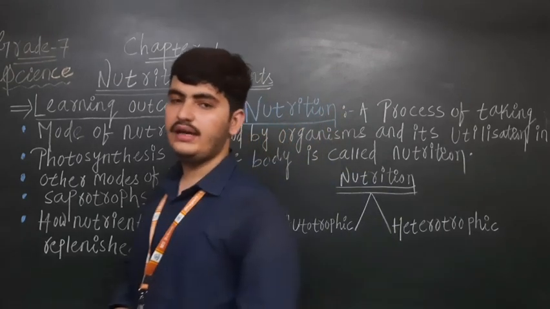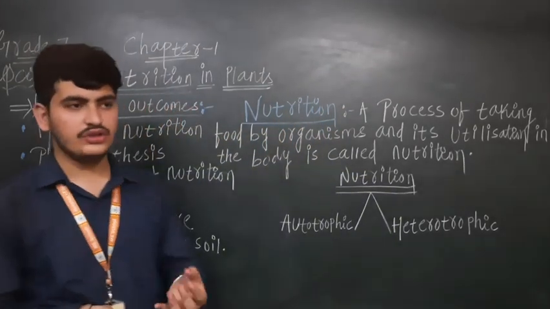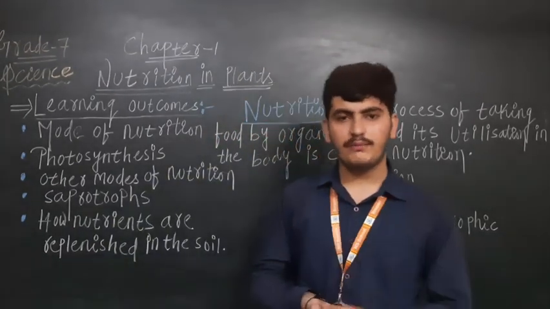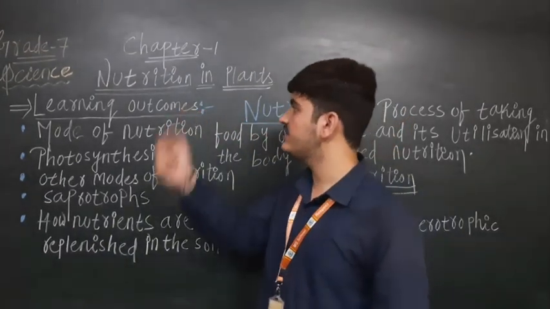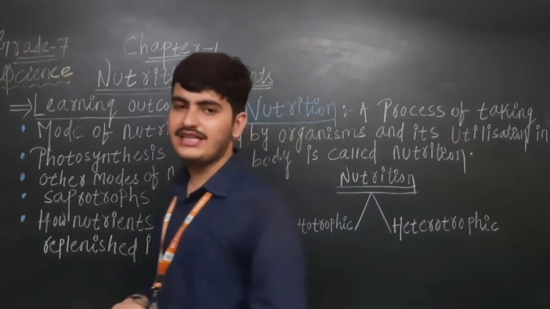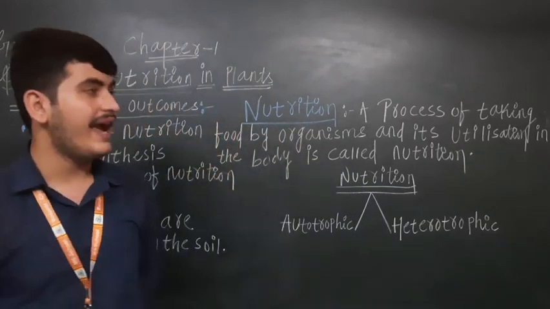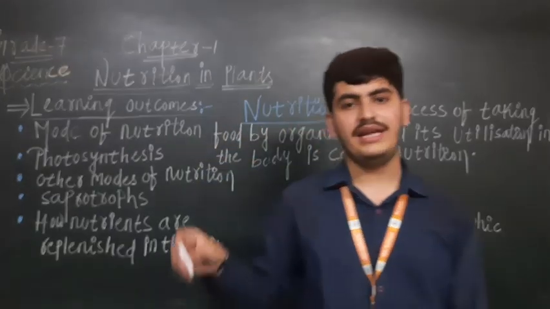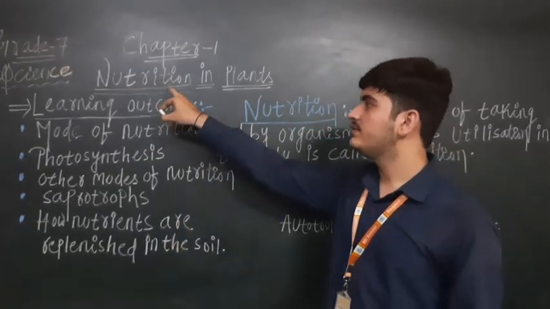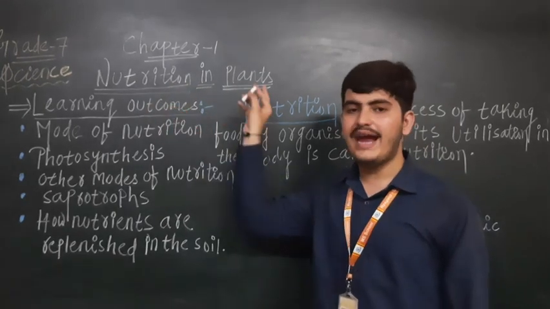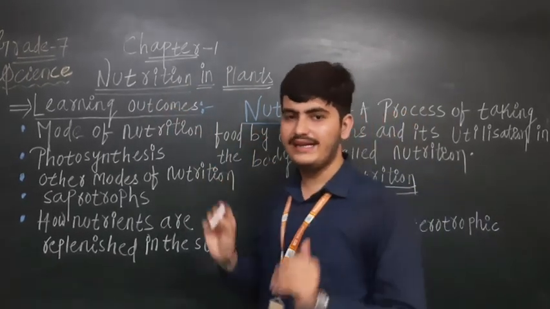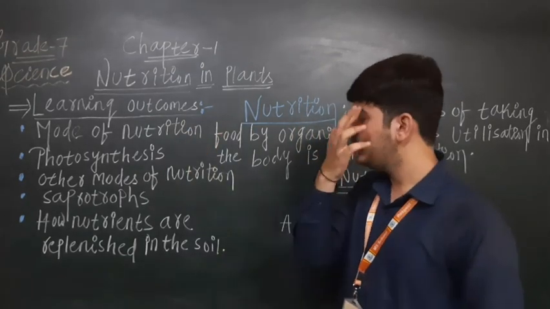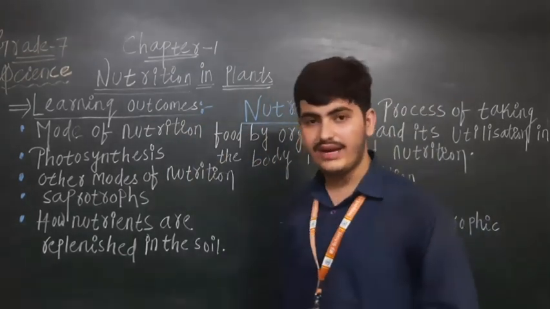First of all, I want to tell you about the syllabus of the June month. In June, we have to complete 2 chapters. Chapter number one is nutrition in plants, and chapter number two is nutrition in animals. What is the name of the first chapter? Nutrition in plants. You have heard both of these words, nutrition and plants, many times, and they are quite familiar to you.